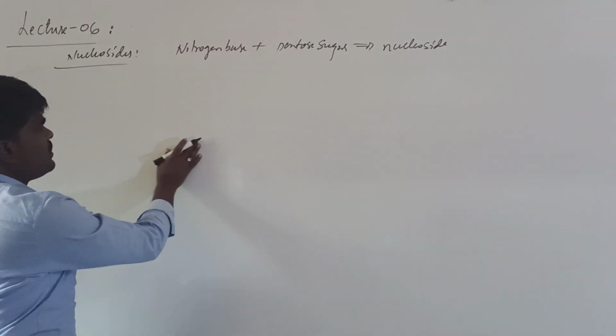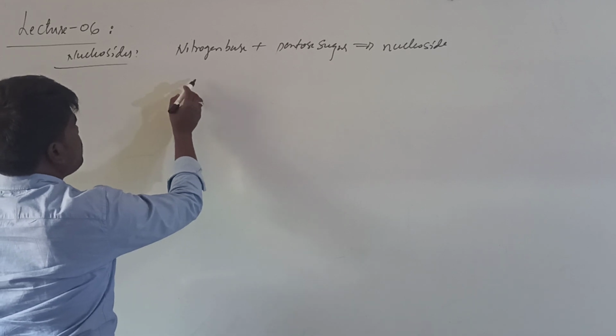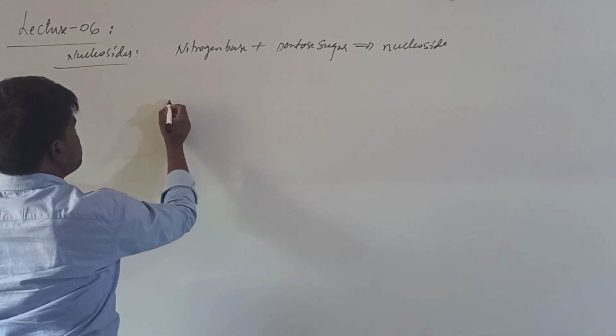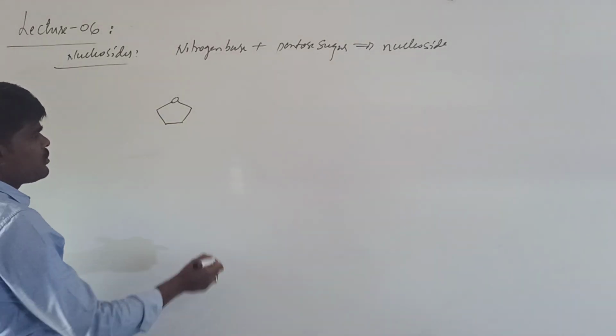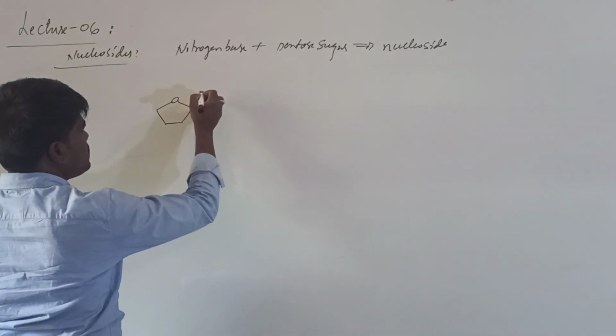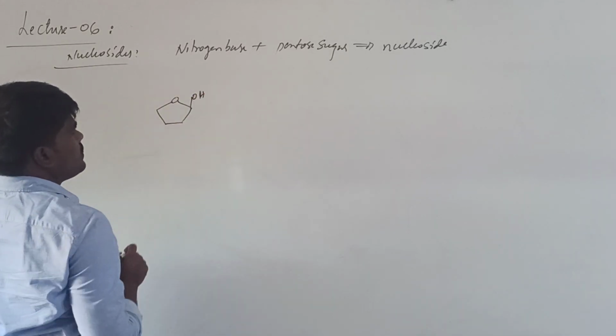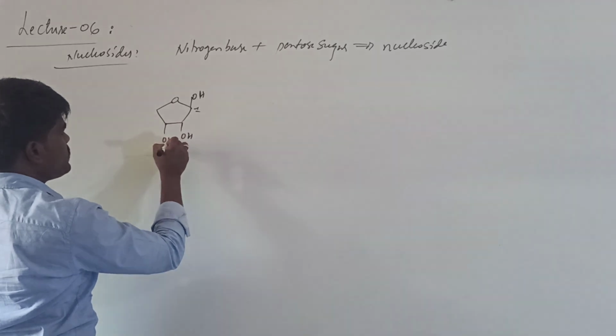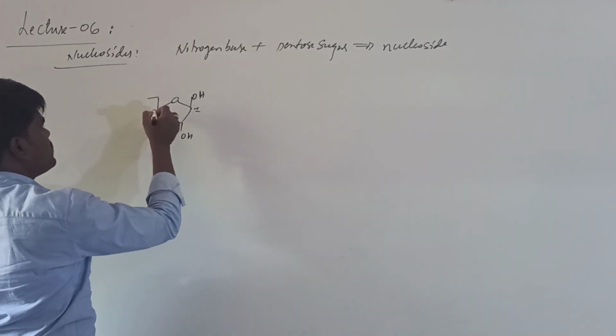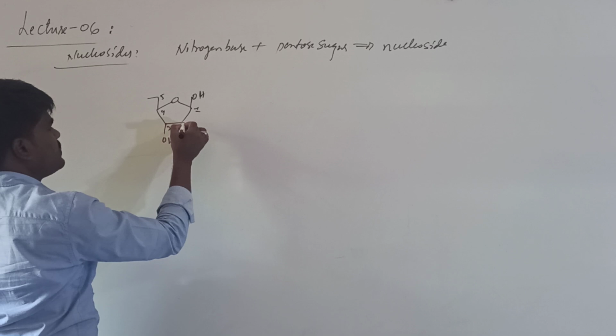This is your pentose sugar. If you are talking about RNA, it will contain the ribose pentose sugar. This is the first position, this is the second position, this is the third position, and this is the fourth and fifth.